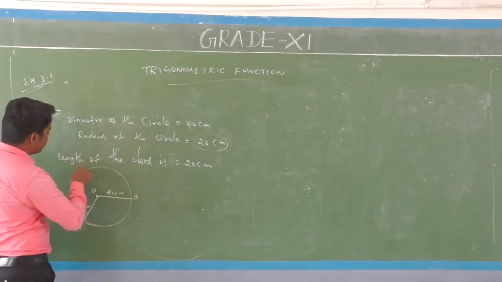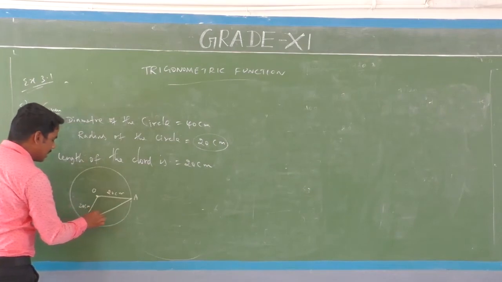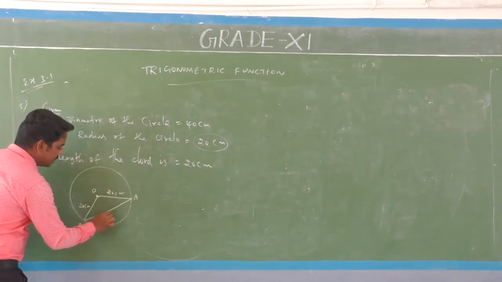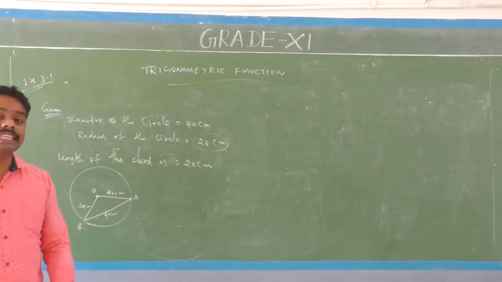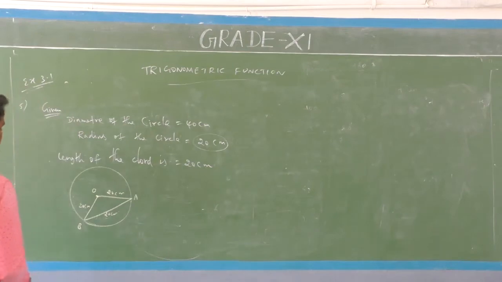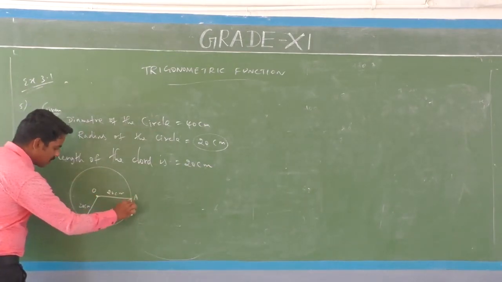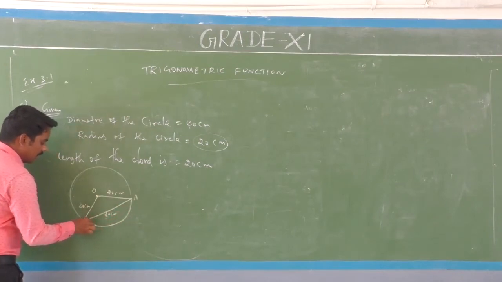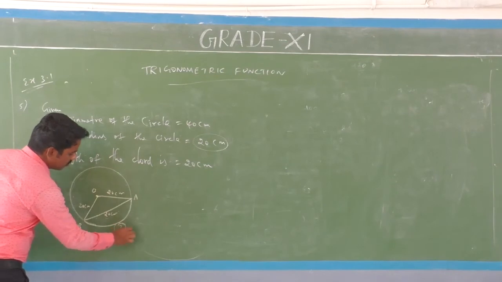And the length of the chord is 20 centimeters. Then find the length of the minor arc of the chord. This is the major arc, this is the minor arc. Arc AB is the minor arc. Find this one.